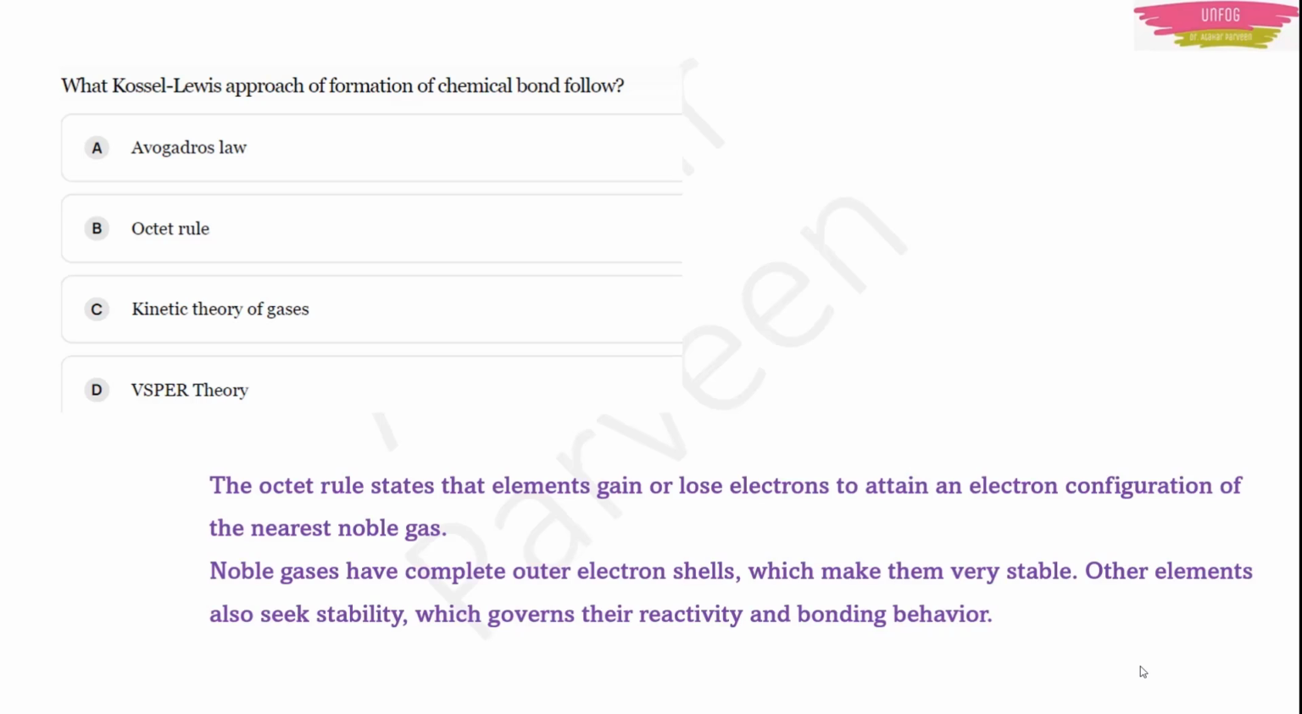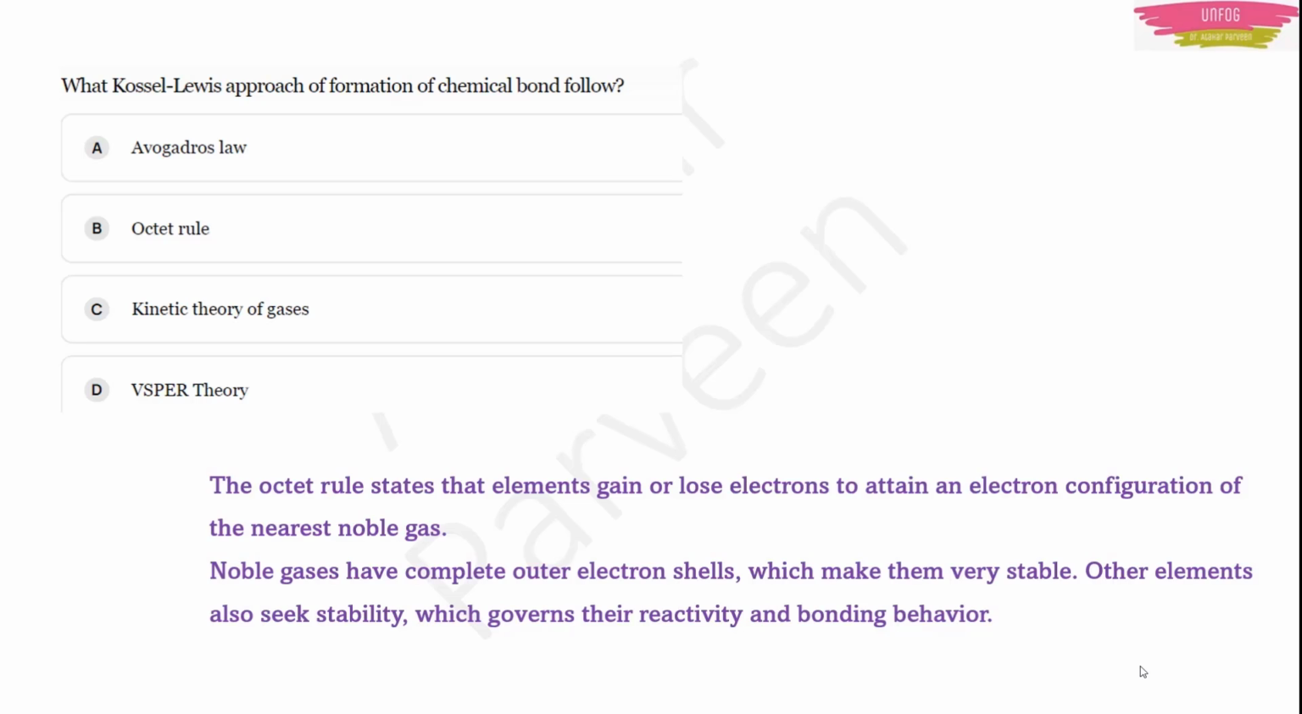Just now we told, right? This octet rule states that elements gain or lose electrons to attain a noble gas electronic configuration, the nearest noble gas. Now these noble gases have complete outer electron shells. Means they are very stable. The noble gases are very stable because their outer electron shells are completely filled. They don't need any other electrons to be bonded. That's why they are noble gases. They are the most stable gases. Other elements are not like that.